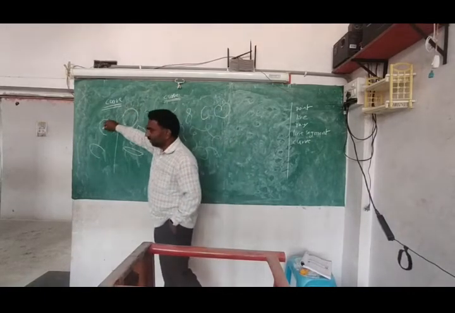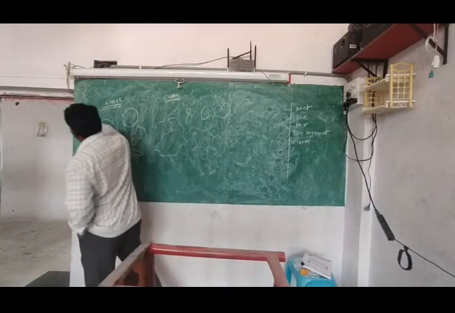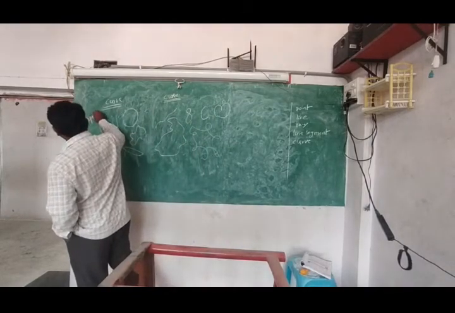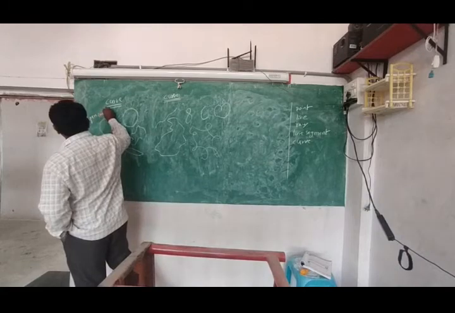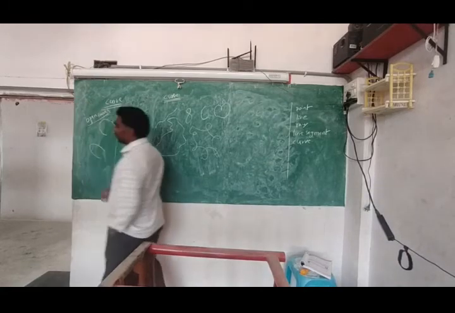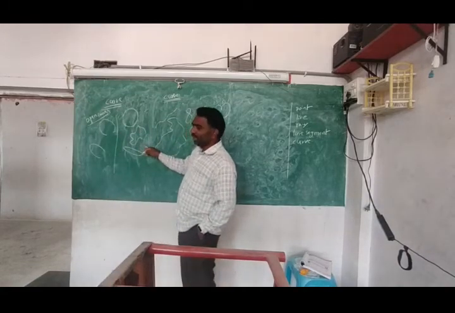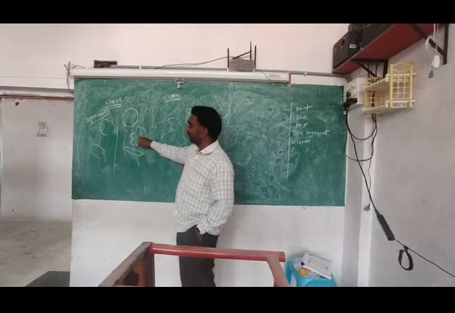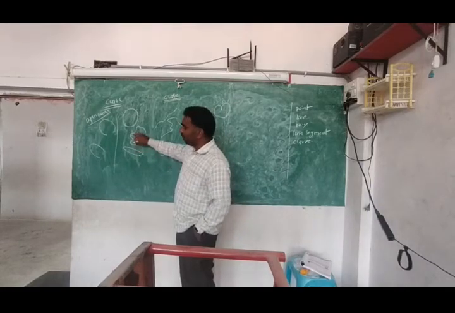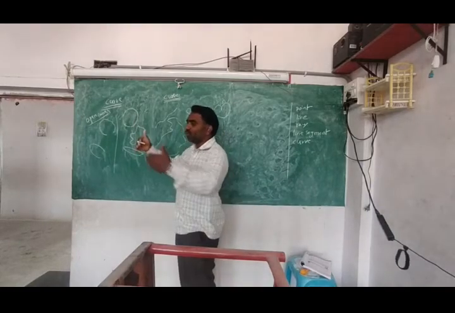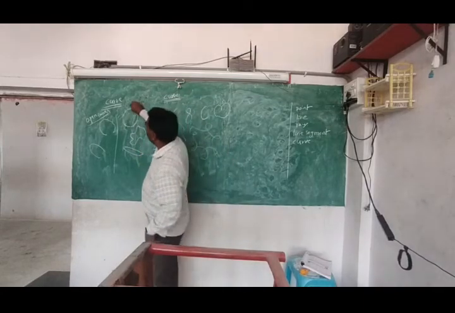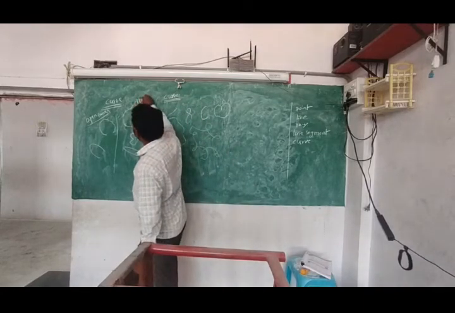This type of curve is called an open curve. And in this, where I started, there only I ended. Because of that, these pictures are closed, so these are called closed curves.